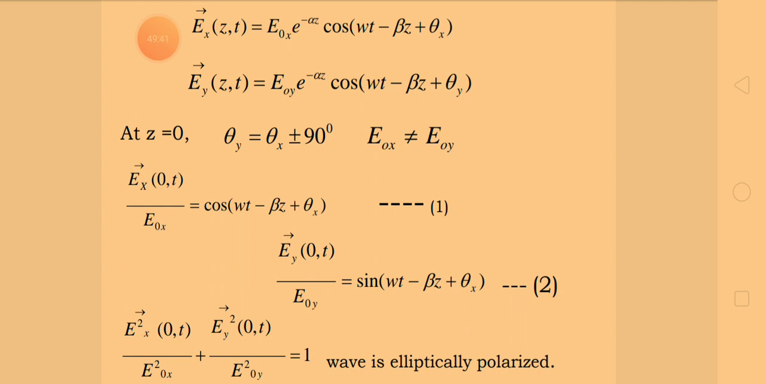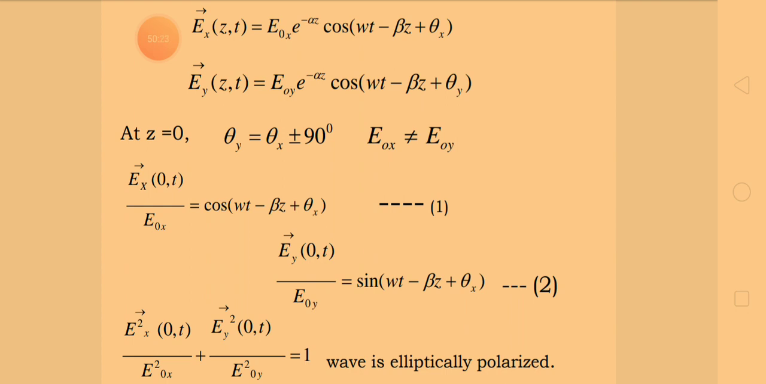And one more part, that is Ey of 0 comma t divided by E naught y is equal to sine of, it is not cos, because I am applying the condition where theta y is equal to theta x plus or minus 90 degrees. Therefore, cos of 90 plus theta can be written as sin theta. Therefore, sin of omega t minus beta z plus theta x. Same procedure I have implemented here also, that E naught y on the right side is taken to the left side by dividing. Okay, let me call this equation number 2.